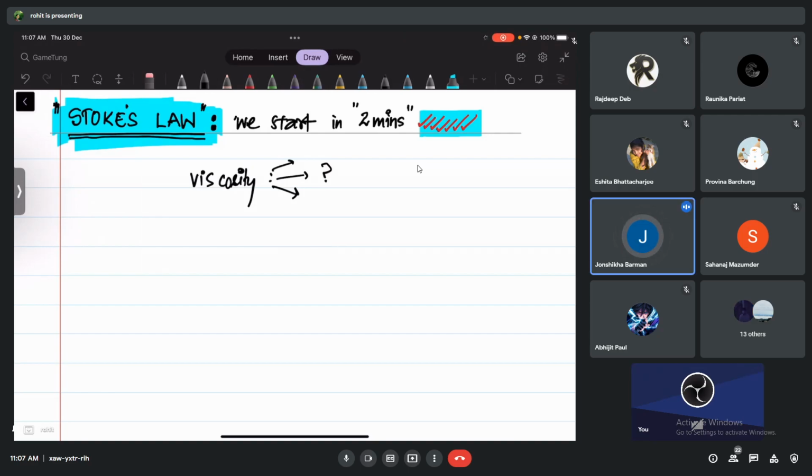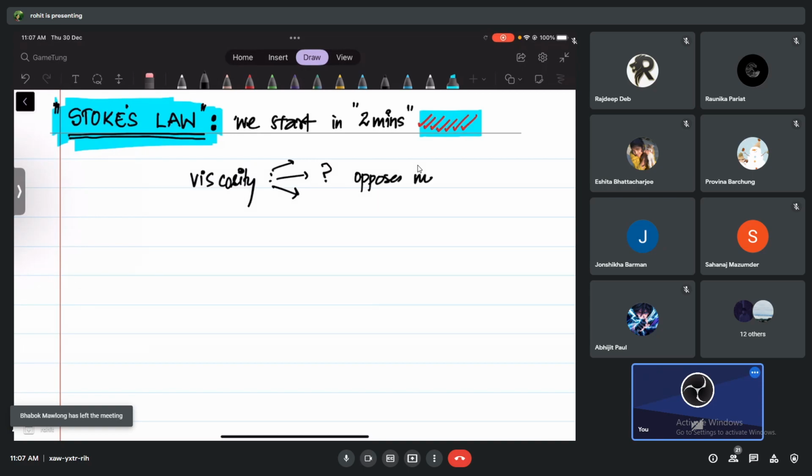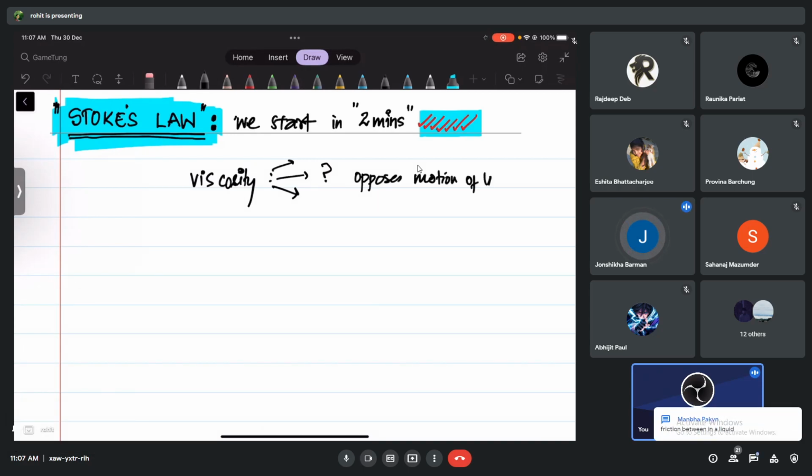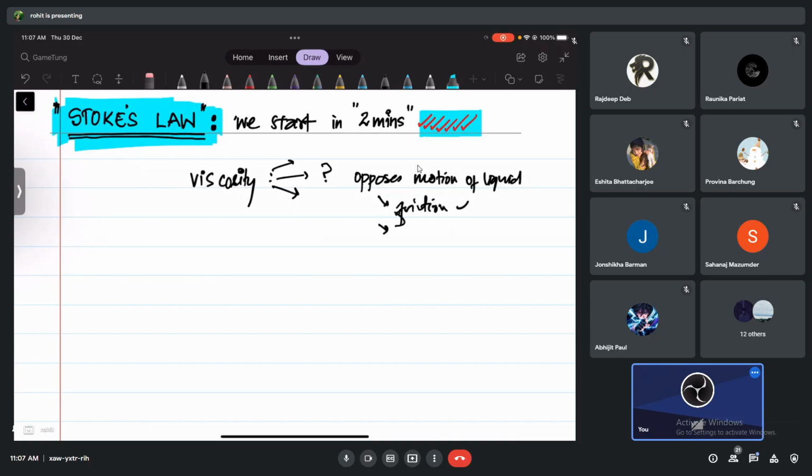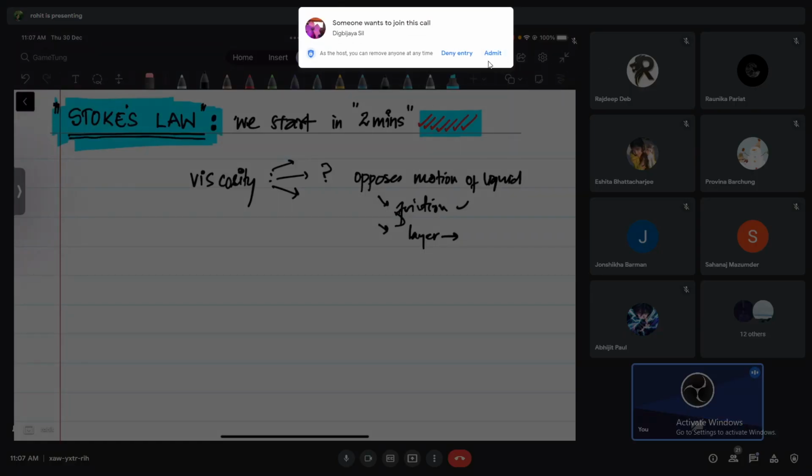The force which opposes the motion of liquid. Very good. Opposes motion of the liquid. It's like friction. And when we talk about friction in liquids, we imagine that the liquid is flowing in the form of layers. One layer on top of another layer. It's like liquid layers are opposing the motion of each other. So that is what we have learned.